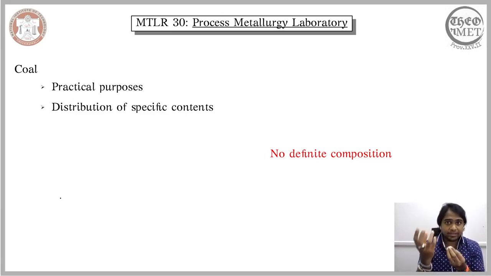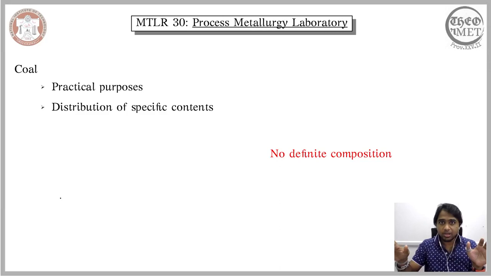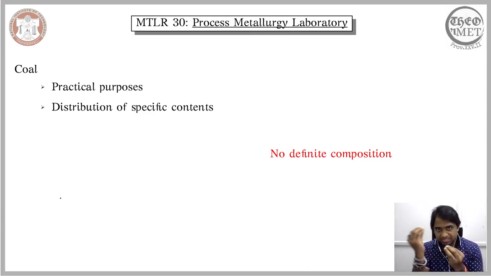So in order to take a practical approach, we have realized certain contents that are common all through coal, and using these contents we consider the difference in their distribution in order to distinguish one coal from another. So the elements in the conventional technique that help us quantify the chemical composition are now replaced with specific contents in coal. Whenever we talk about the chemical composition or chemical analysis of coal, we will not be considering individual elements, but rather specific contents in this coal.